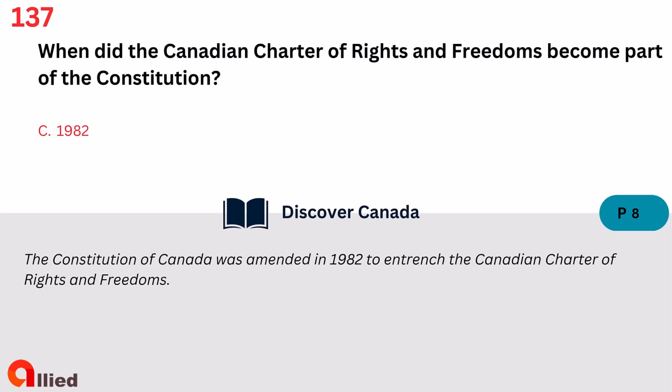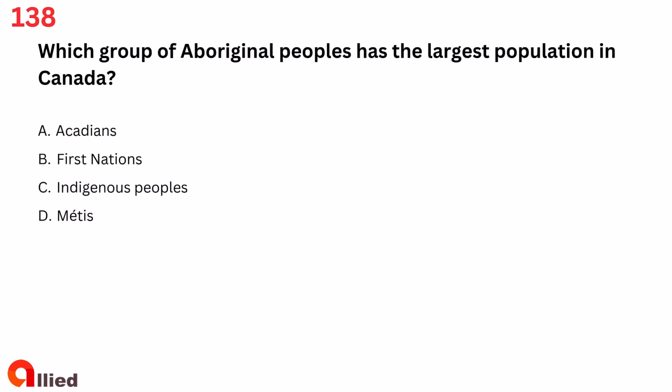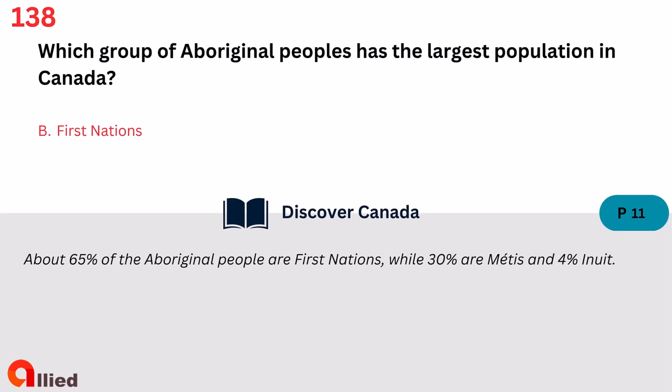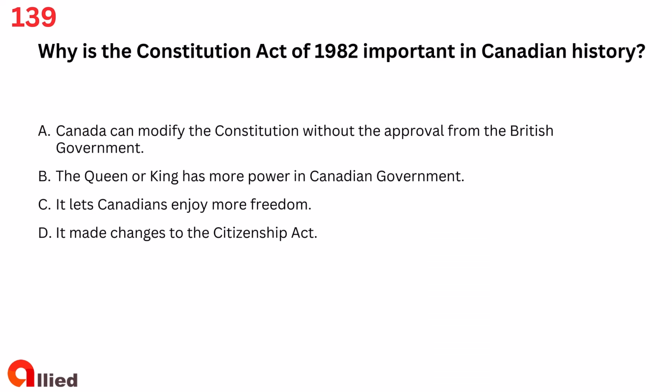Question 138. Which group of Aboriginal peoples has the largest population in Canada? A. Acadians. B. First Nations. C. Indigenous peoples. D. Métis. The answer is B. First Nations.